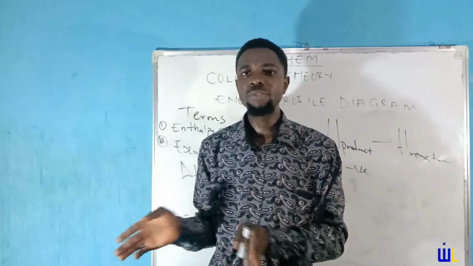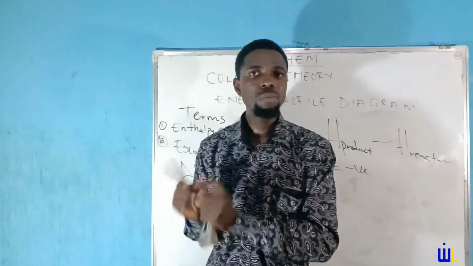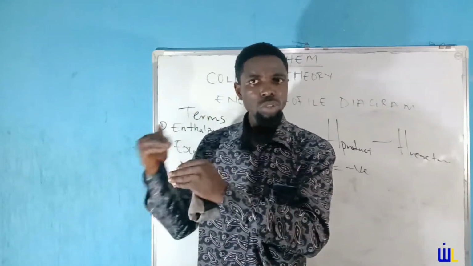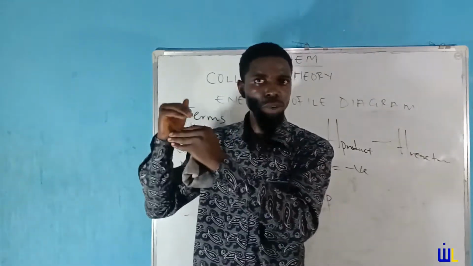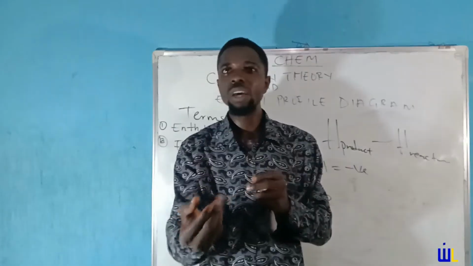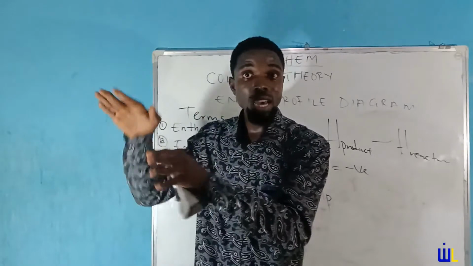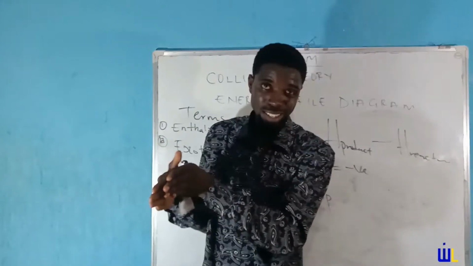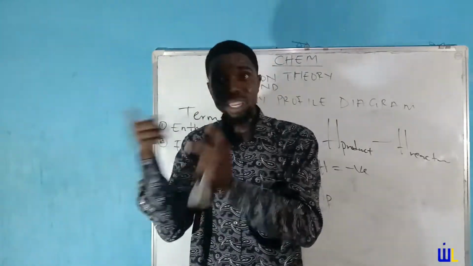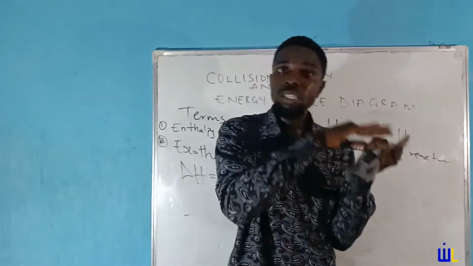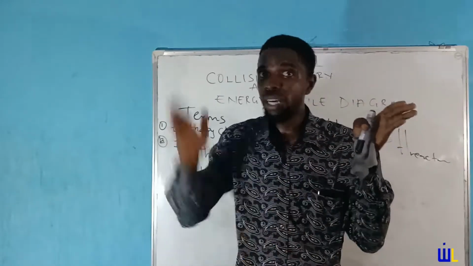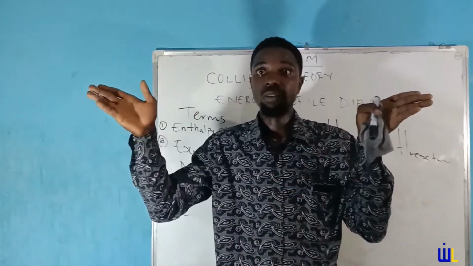As I said, after they finish talking to each other and start dating, before they turn into fiancé and fiancée, there must be a level of trust that is built. Once that trust is built, the guy kneels down, sets forth a ring and says, "Will you marry me?" And the lady says yes. At that point, they are no more just reactants. They have turned into something else. They are about to get married, but they are not yet married. That's the same thing about the activated complex. It is about to become a product, but it is not yet a product. So the activated complex is analogous to the fiancé.